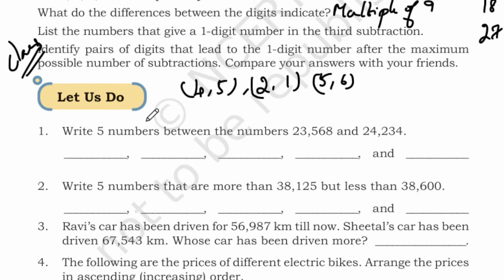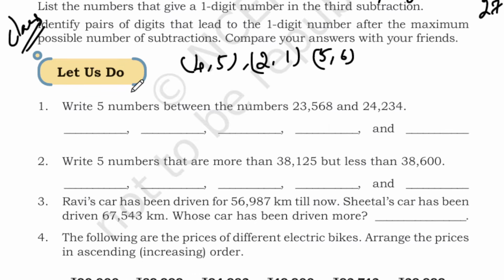First one: write 5 numbers between the numbers 23,568 and 24,234. You can write any number between these numbers.